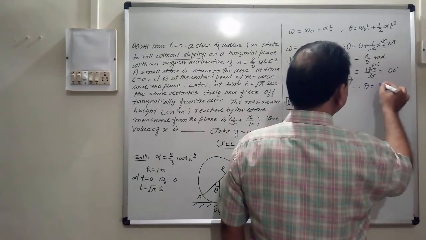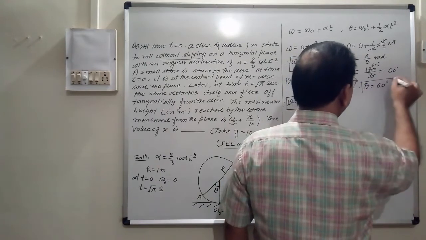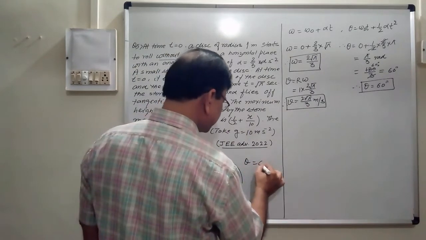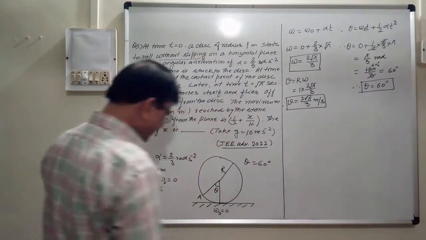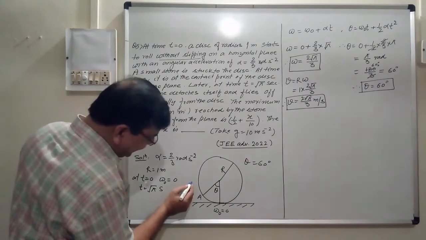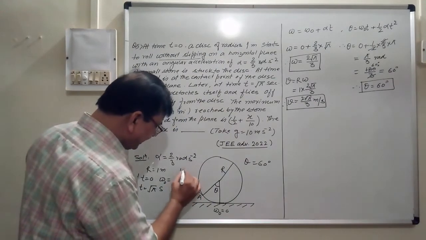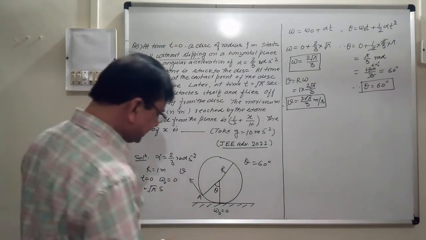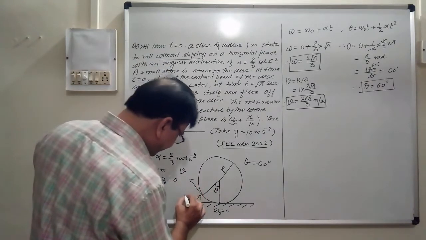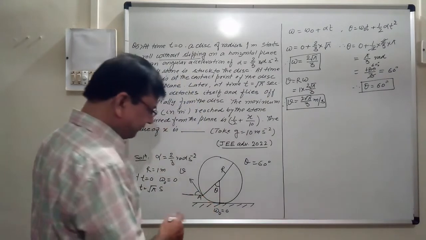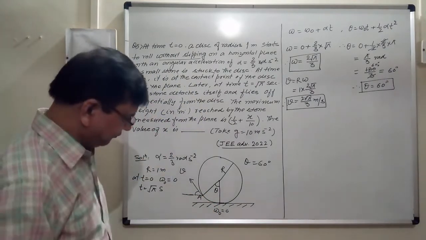Therefore, theta is equal to 60 degree. So this theta is equal to 60 degree over here. Now, its velocity will be tangential. यहाँ पर जो velocity रहेगा ये tangentially रहेगा, v, tangential velocity. So we will find the angle by which it will be just flying off.